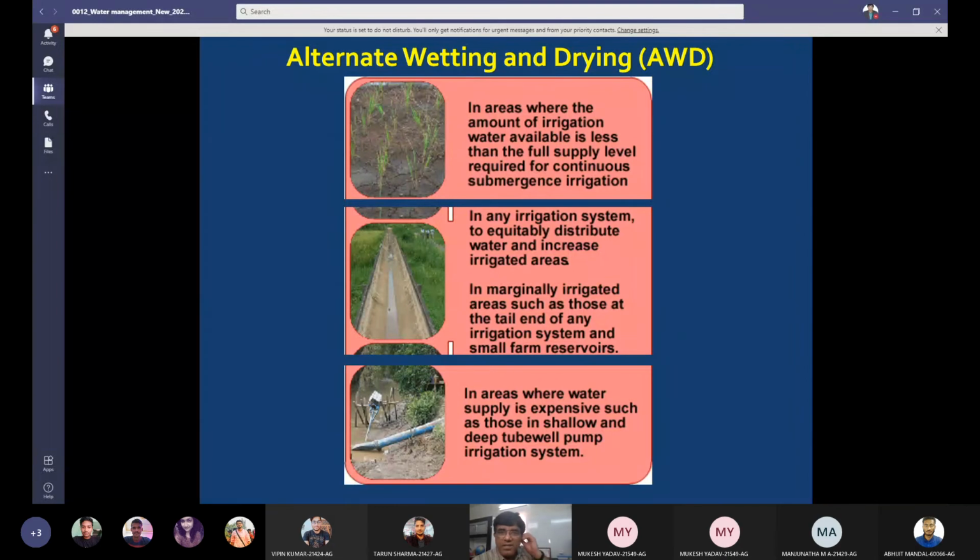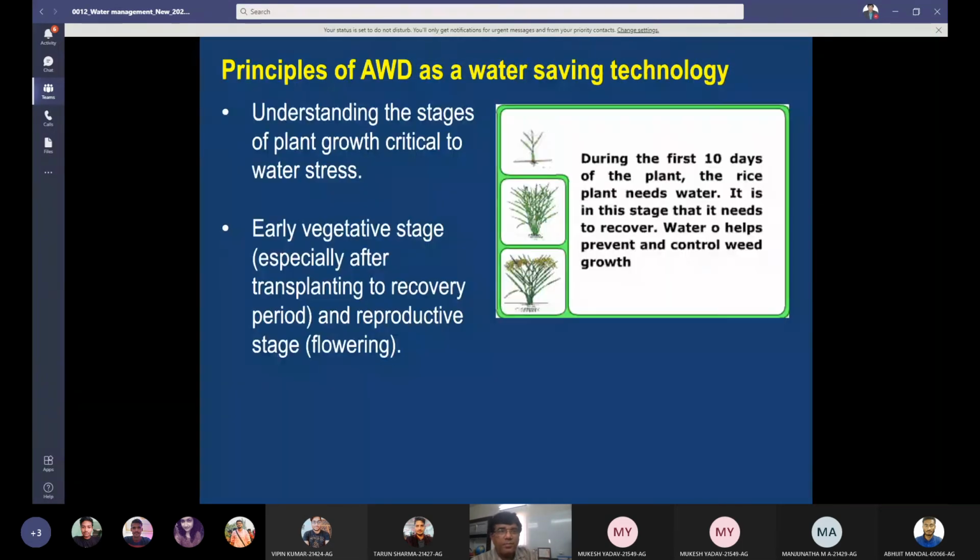Alternate wetting and drying is for areas where the amount of irrigation water available is less than the full supply level required for continuous submergence. The indirect message is, if you have sufficient free water, go for continuous submergence. If it is not there, then practice alternate wetting and drying. In any irrigation system, to equitably distribute water and increase irrigated areas, in marginally irrigated areas such as those at the tail end of any irrigation system and small farm reservoirs, wherever water scarcity is there, we can go for alternate wetting and drying.